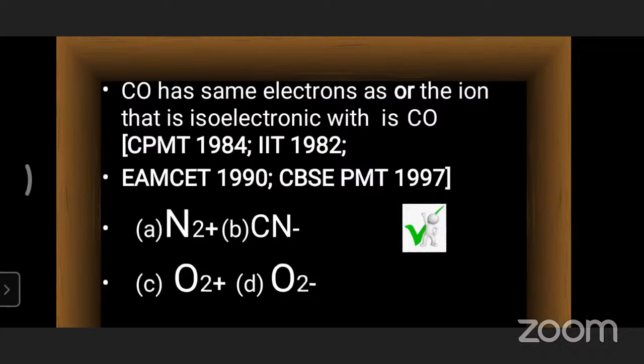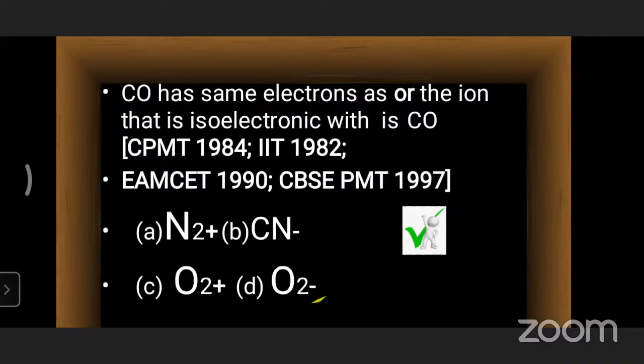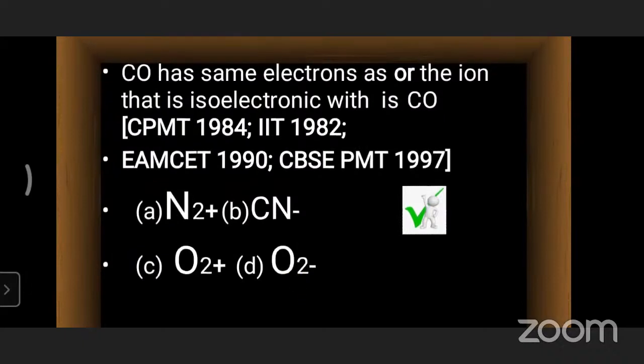Another option: oxygen O2 contains 16 electrons, because the atomic number of oxygen is 8, and 8 plus 8 is 16. Losing one electron gives 16 minus 1, which is 15, so it's not the right answer. So it is 13, 14, and 15. CO is 14 and CN minus is 14. Coming to O2 minus, oxygen has 16 electrons in total, and gaining one electron gives 16 plus 1, so total 17. So clearly we have 13, 14, 15 and 17.